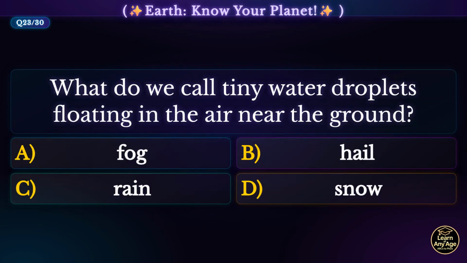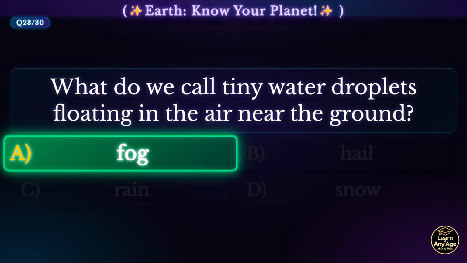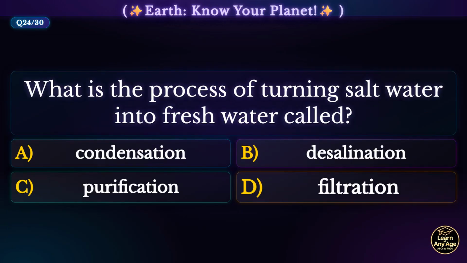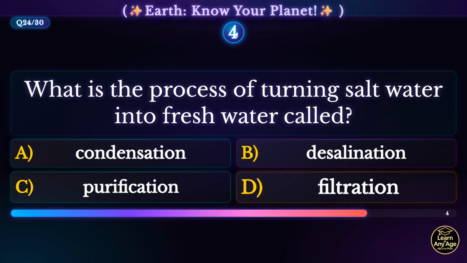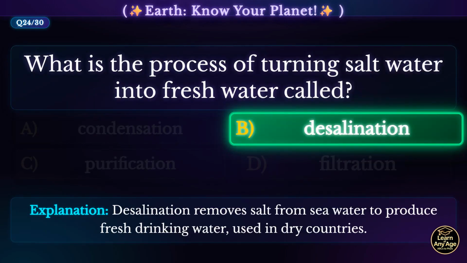What do we call tiny water droplets floating in the air near the ground? Fog. Fog forms when tiny water droplets stay suspended close to the ground, reducing visibility. What is the process of turning salt water into fresh water called? Desalination. Desalination removes salt from seawater to produce fresh drinking water, used in dry countries.